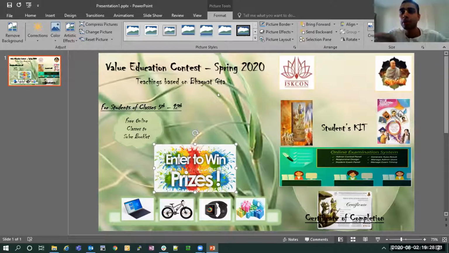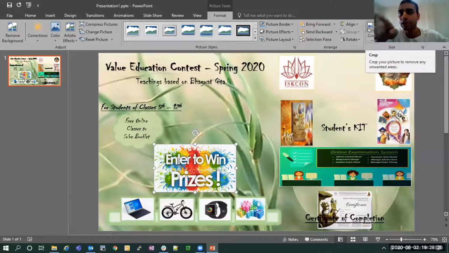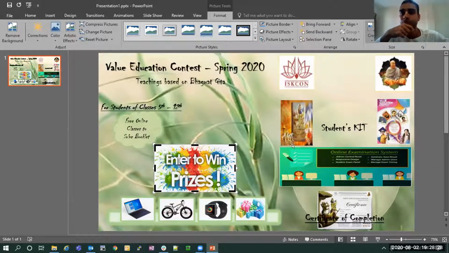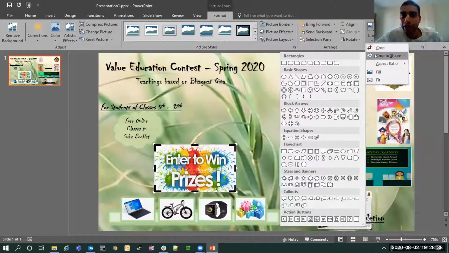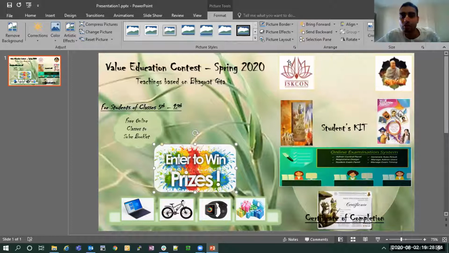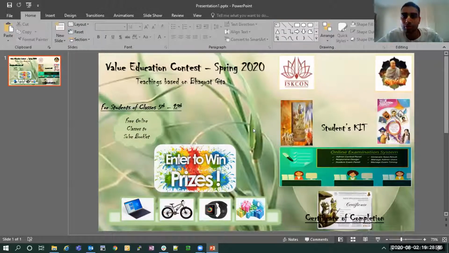Now you go to Crop. You can see it in the same line. Yeah, here. Now you click on the arrow below Crop. Yeah, this one. And now you go to Crop to Shape. Now here, I think you want the shape shown second, the second option. You can simply click on it like this. Yes, Prabhu, this is what I wanted.